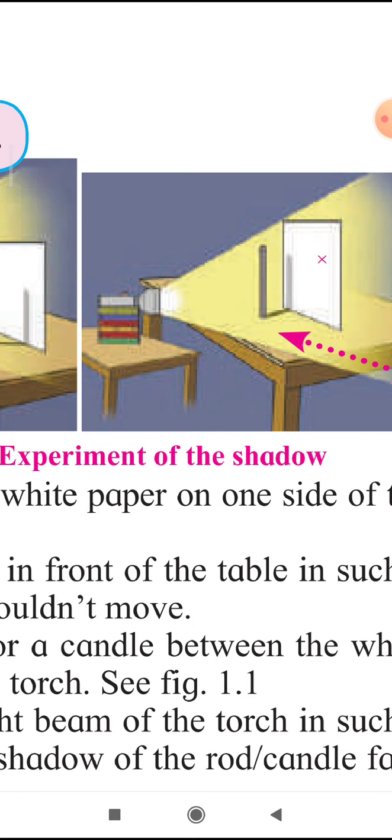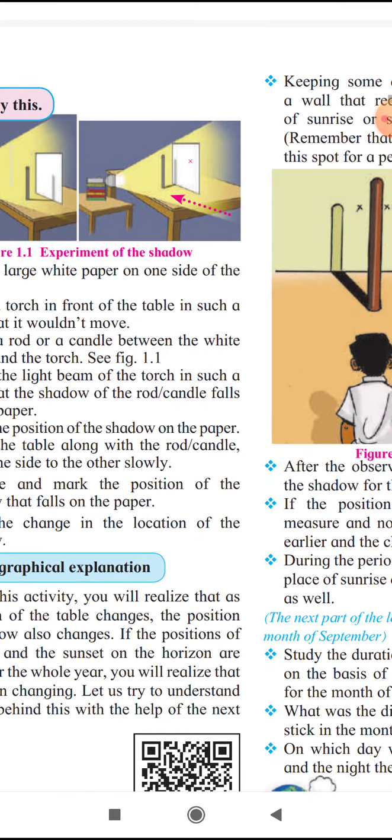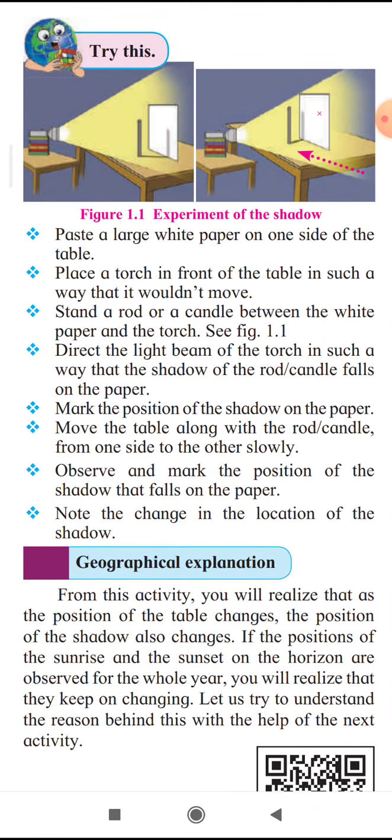Why does it happen? Because of the changing of the place. So, students, the shadow does not fall on the same place; it gets changed. One more experiment is given here, that the position of the shadow also changes. All of you know that the sun is rising in the east and setting in the west. That much only you know.